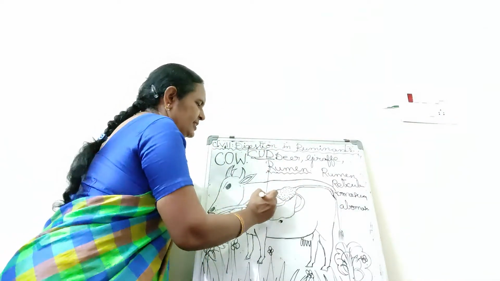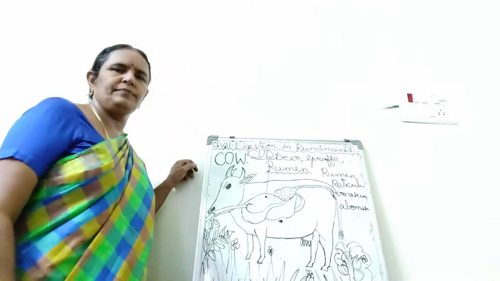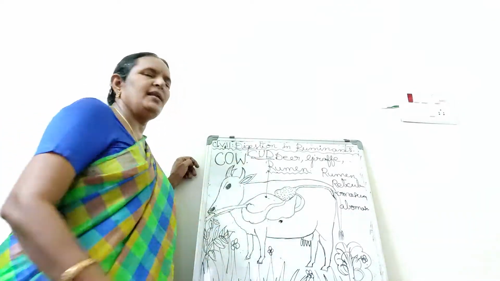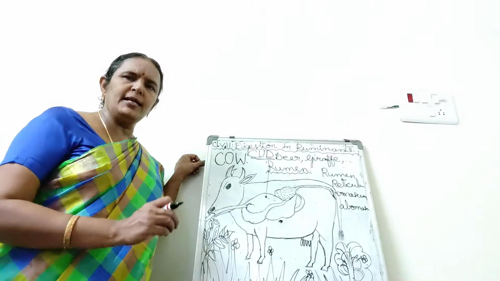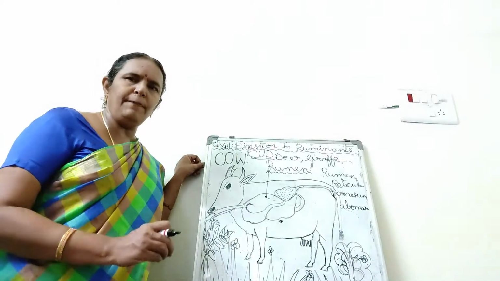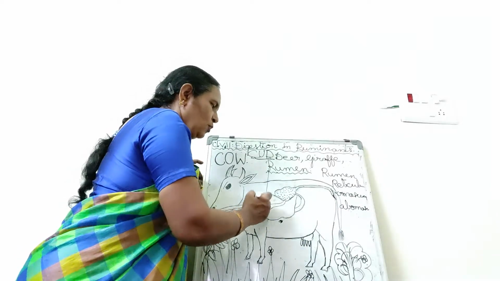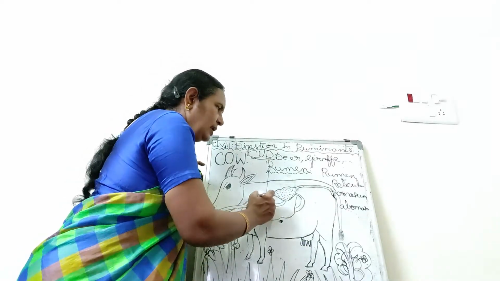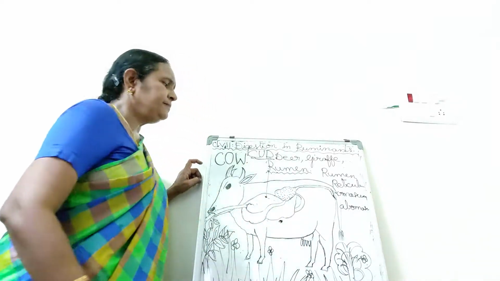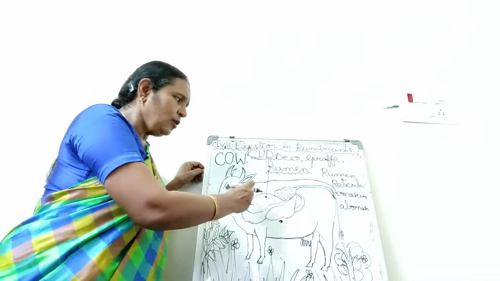This cud is first sent into the rumen. The improperly chewed food that is broken into small pieces is swallowed and it is stored in the rumen. This is the rumen. In the rumen, it is stored for some time.